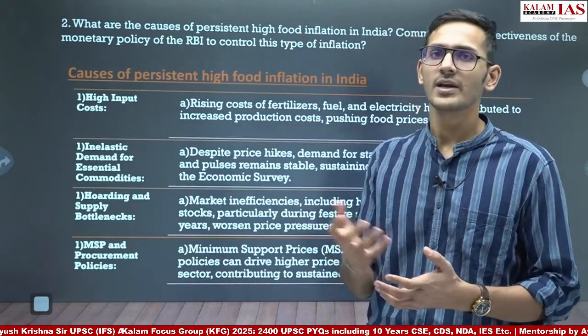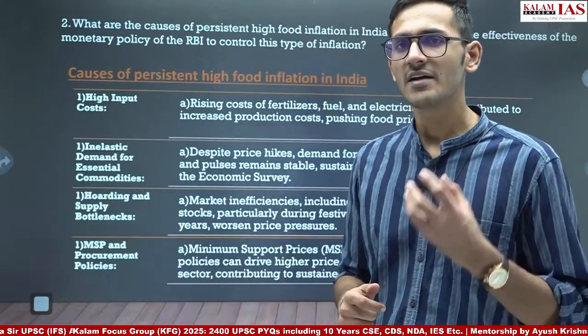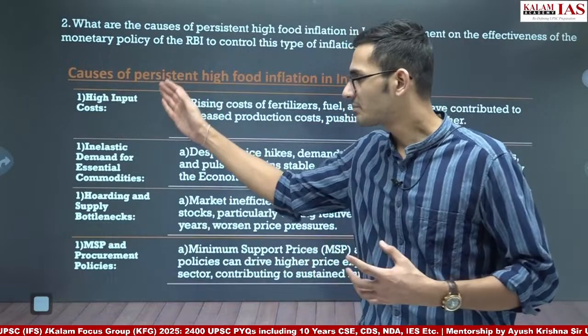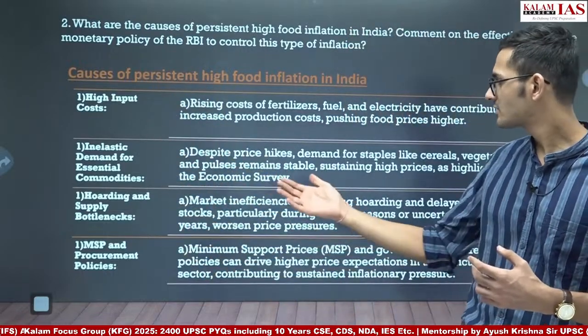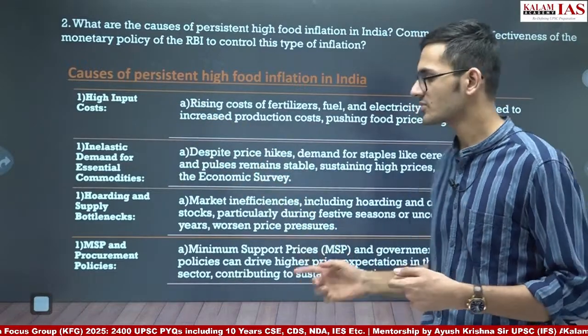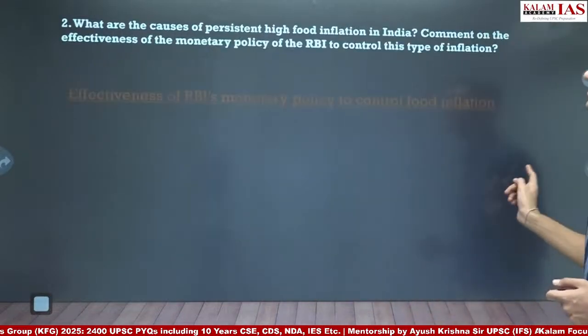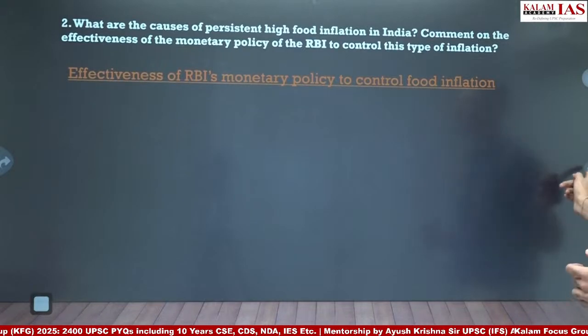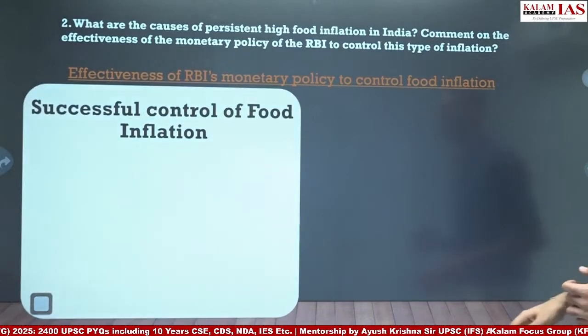But even if you have not read the 23-24 Economic Survey, then also you can write an average or above average answer by mentioning such points. And if you have certain data or examples to substantiate after the point, then your answer is complete. Next, we will start with the subheading of the effectiveness of RBI monetary policy to control food inflation.